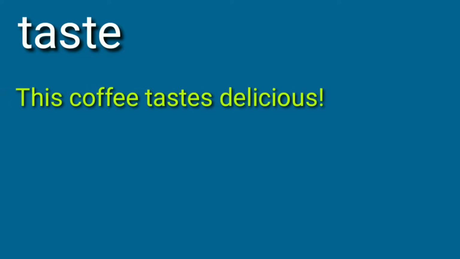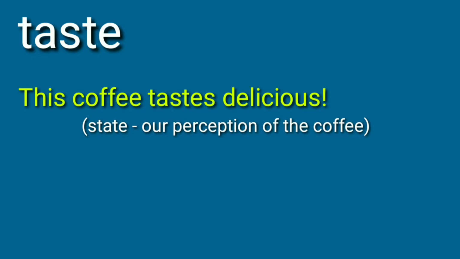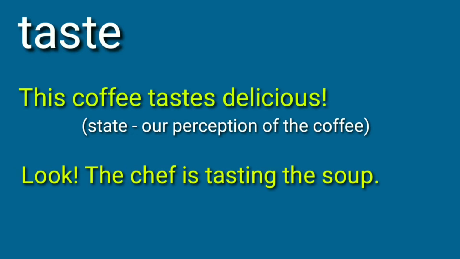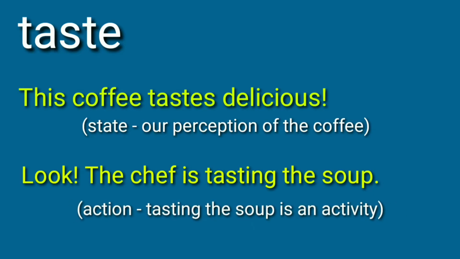And see the final one that we can take here as an example, taste. This coffee tastes delicious. It's the quality of that coffee, yeah? And look, the chef is tasting the soup. Here the person who is cooking is doing an action, that is tasting. So tasting the soup is an activity.